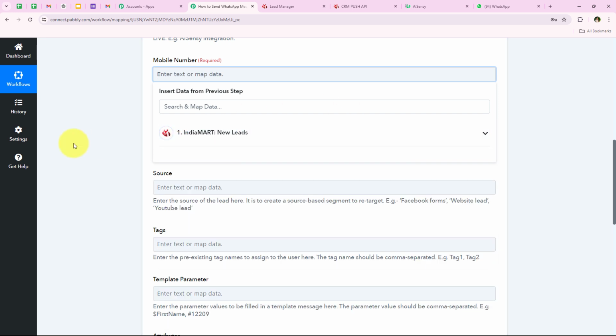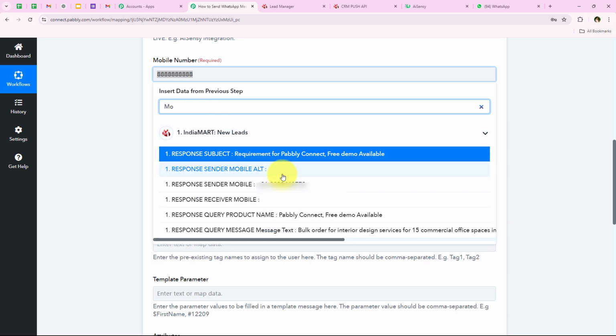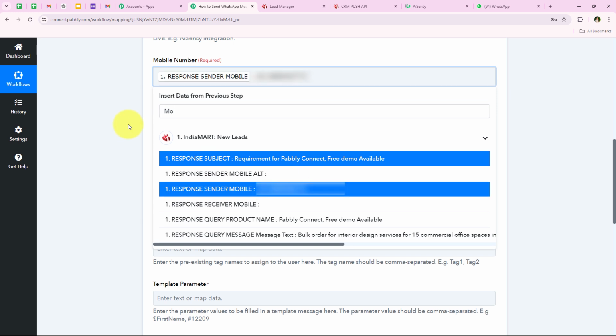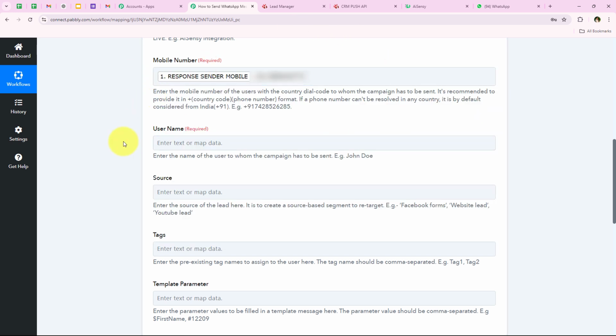And as soon as we map these details, automatically my details will turn dynamic and change with every new response received. So over here I'm going to give you an example. It is asking me for the mobile number, right? So let's suppose that we enter the mobile number right over here manually by typing it like this. Then this will not change with every new response received, because this is static information and I have entered it manually. But if we map this from the previous response, suppose I look for mobile number in my previous response, and as you can see, the same. Then this will definitely change, because my previous response will also change. So that's why we do mapping right over here, to run our workflow in real time.